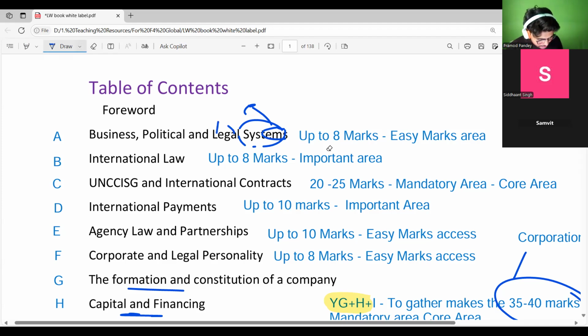Legal is something which is in accordance with the law, and system talks about what the framework is. What are the parties involved in making or bringing the law, who look after the administration? What is the role of the judiciary? What is the role of the parliament? What is the role of the Supreme Court? What is the difference between the rights of the Supreme Court and the rights of the parliament? These are the different things that we will be learning about. So the legal system will be talking about those things, right?